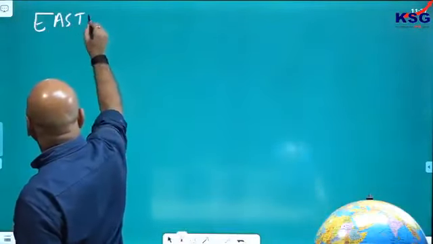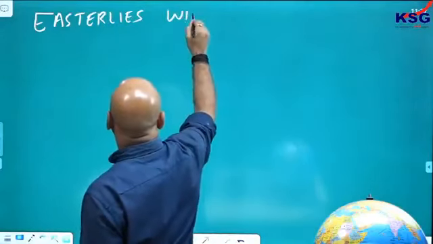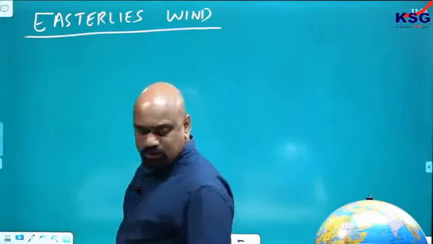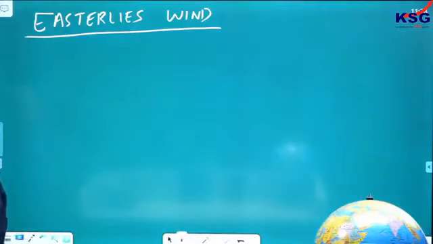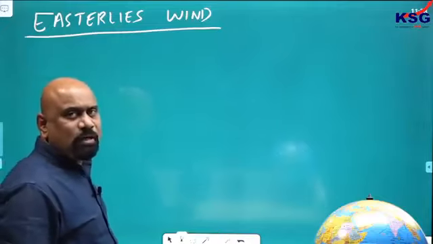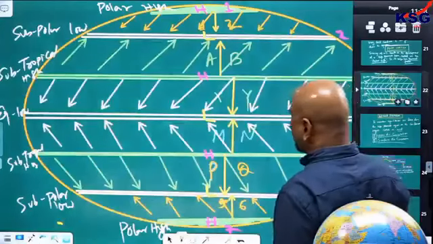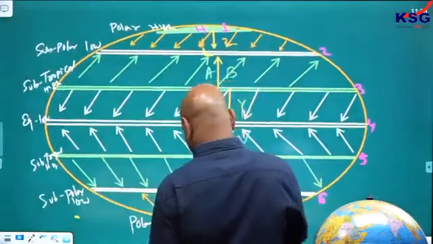Easterly wind. Where is this easterly wind? Remember, the wind which blows in the low latitude, they are the easterlies. How it is, let us see. Let us look at the diagram which we have done earlier. इसको ही देखिए. You look at this diagram which we have done earlier.